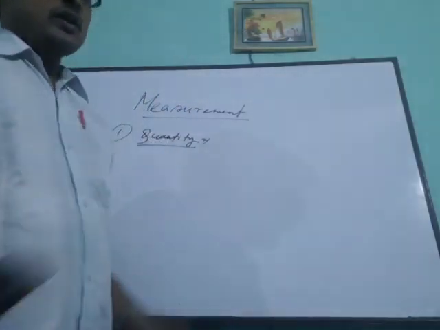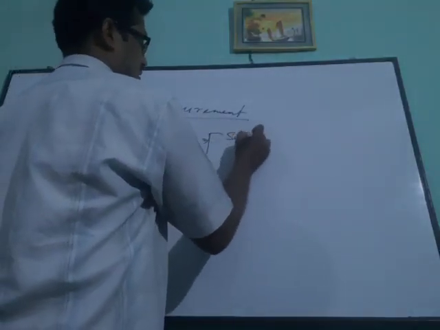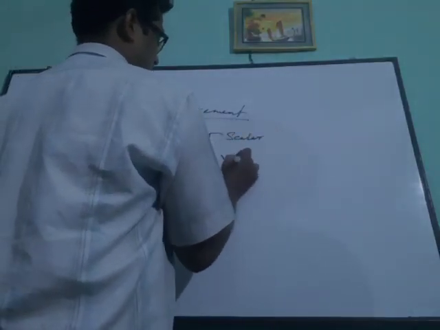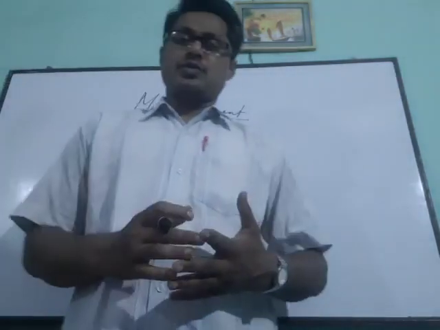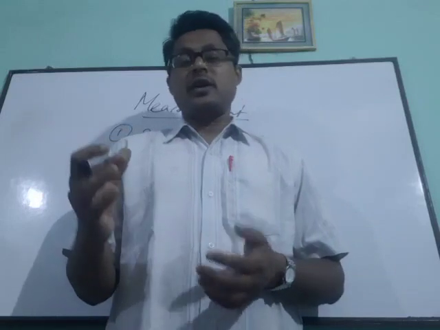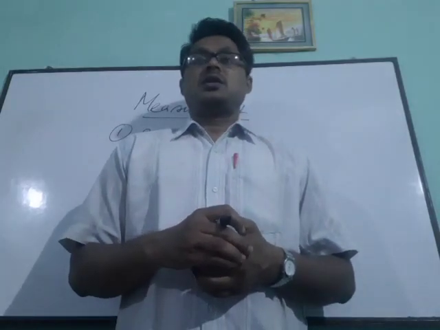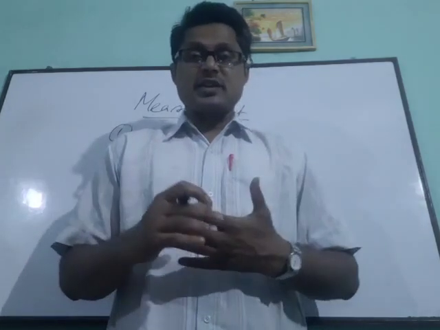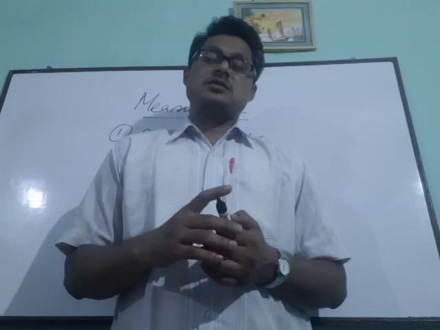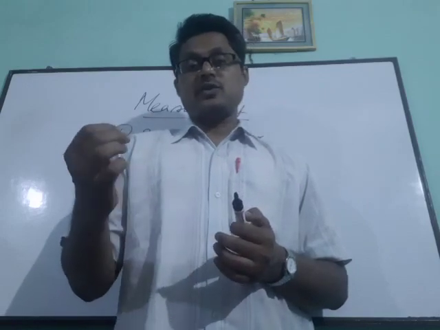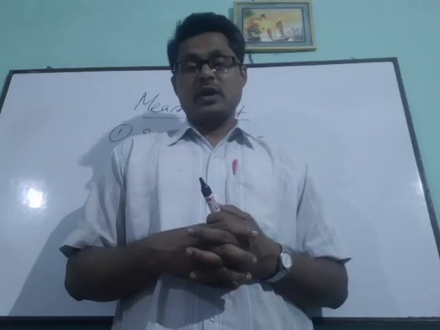And in quantity, we have two types. One is scalar, and the other is vector. These are well known to you. Scalar means the quantity which has magnitude, and direction is not required to mention, and vector means we have magnitude as well as direction, both required. Okay.